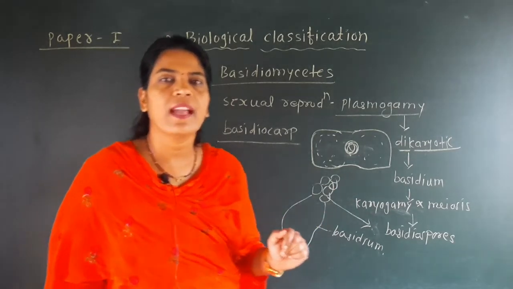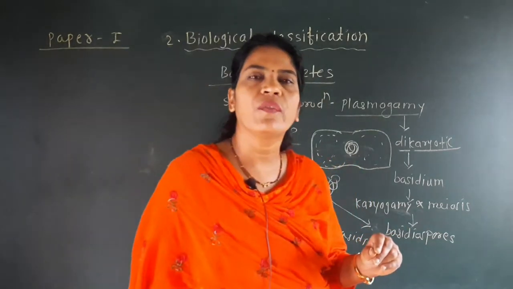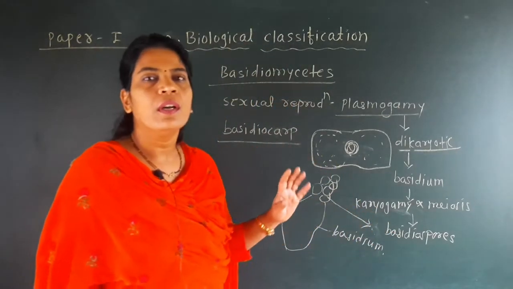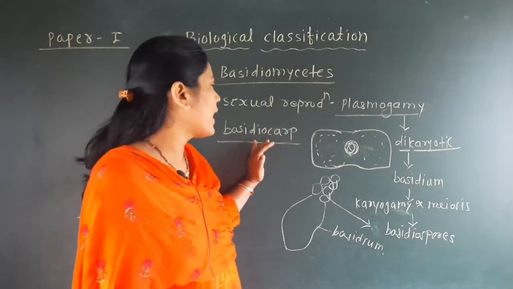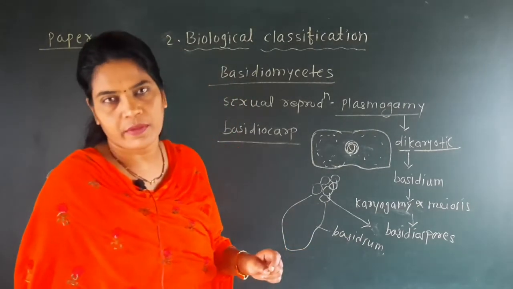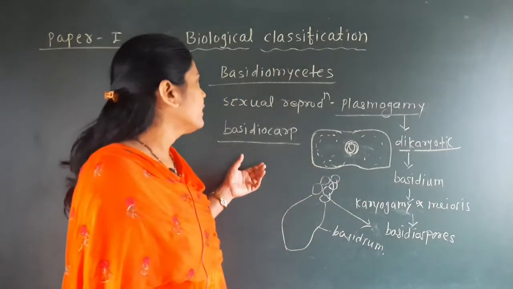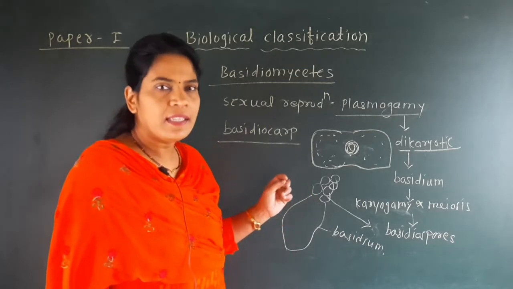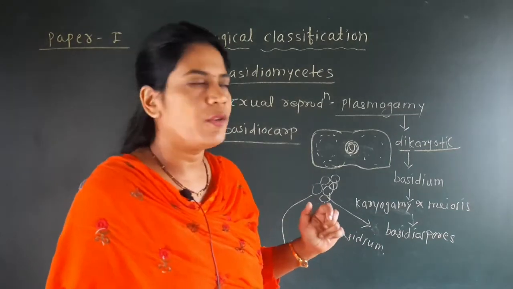And the last point is that, as we have seen in our previous lecture, the fruiting bodies present in fungi are only for the formation of spores. So there is also a fruiting body present in basidiomycetes, called the basidiocarp, and in it there is the arrangement of the basidia. So students, this is the important point about basidiomycetes, and it tells how sexual reproduction takes place in this group.